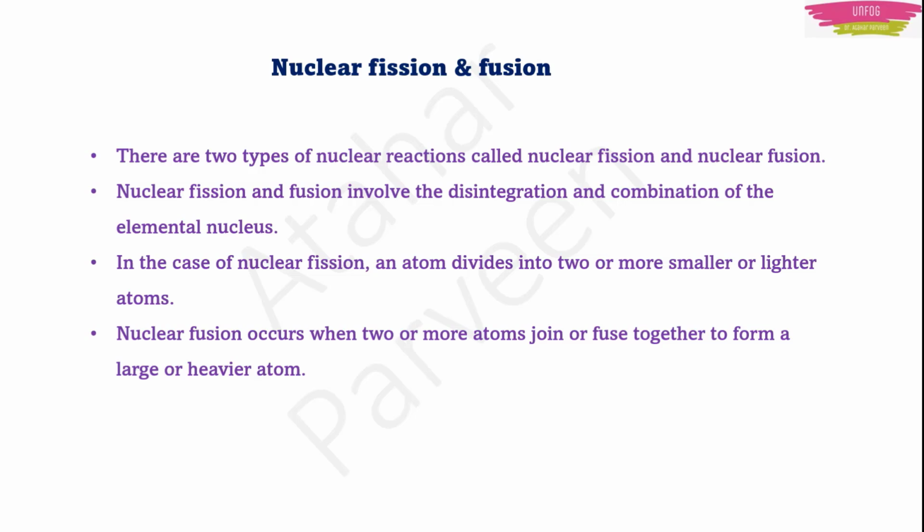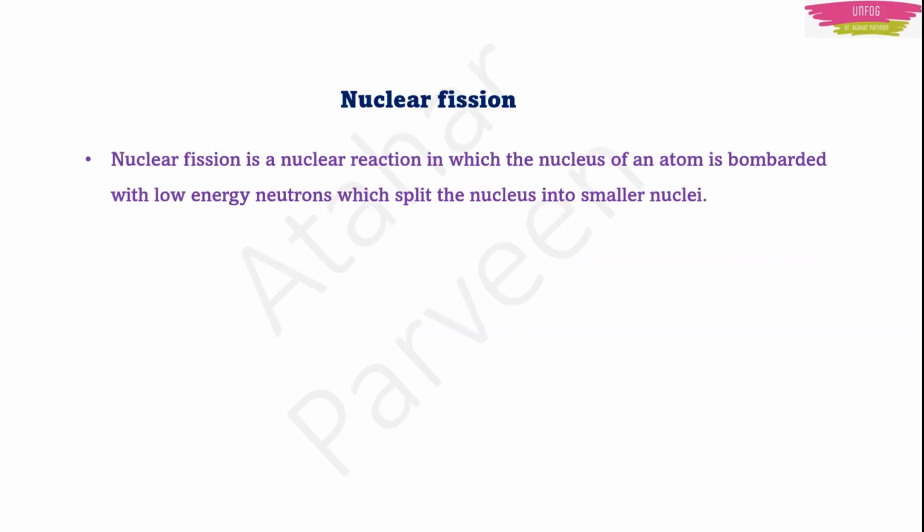Again, I will discuss clearly fission and fusion. First fission, let us discuss. In nuclear fission, some nuclear reaction is happening where the nucleus of an atom will be bombarded with low energy neutrons. Bombarded means you will hit one neutron to that atom. You cannot hit it by hand. You will use something to hit it. So you will hit that neutron to that atom. If you hit it, that nucleus will split into two smaller nuclei.